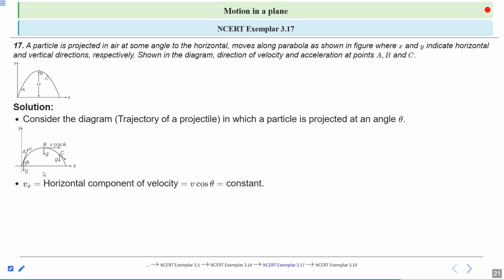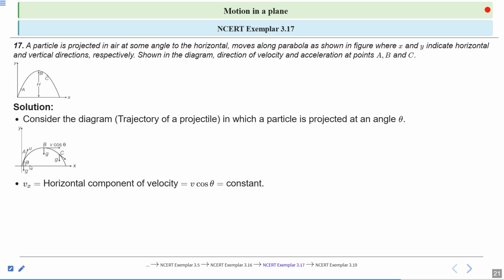There are two components of initial velocity, first along the x-axis, second along the y-axis. Along the x-axis, vx, the horizontal component of velocity, is equal to v cos theta, which is constant, because there is no acceleration in the x direction.